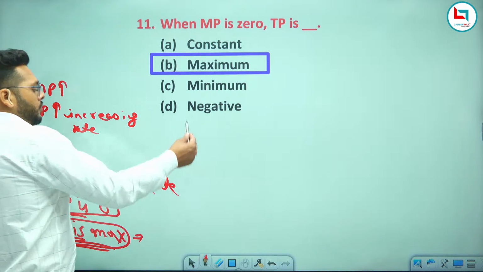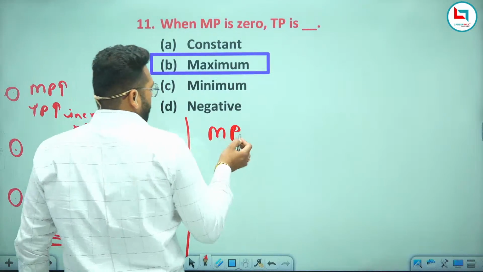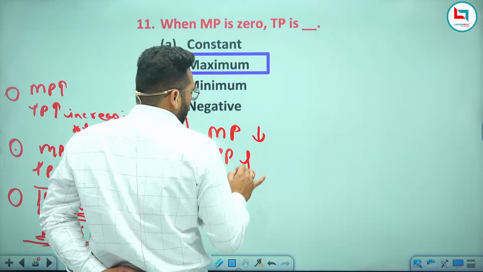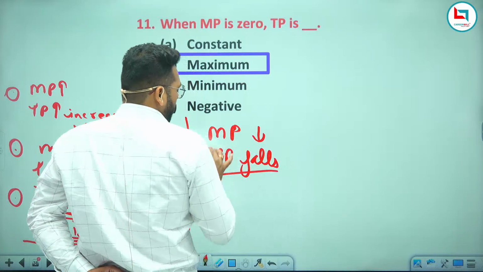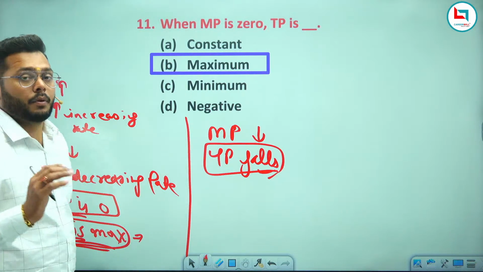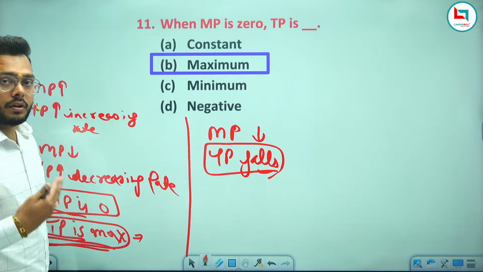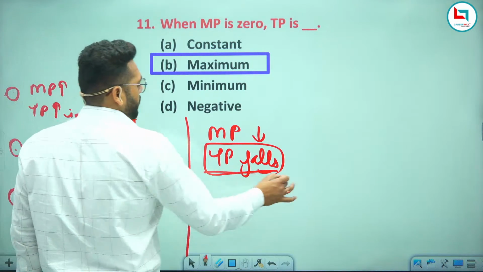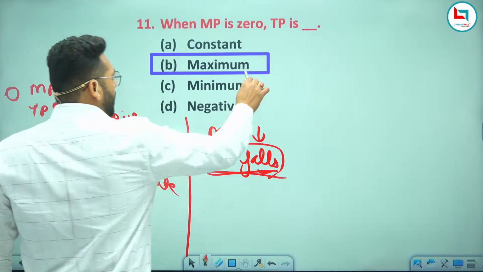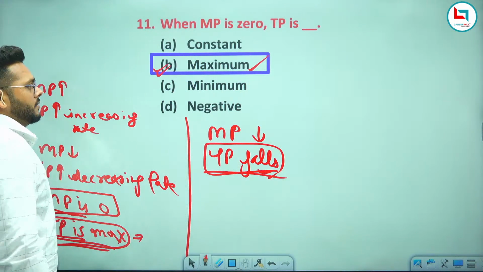If you are still using more, if you still want to produce marginal product, then MP is negative, which means TP falls. As I have already told you, no more production is possible for the additional production. If you still use more and more units of labor, no more production will be possible. So when MP is 0, TP is maximum. Maximum will be your right answer.